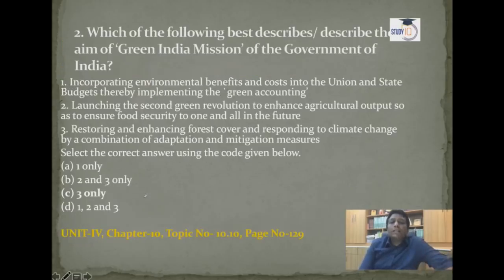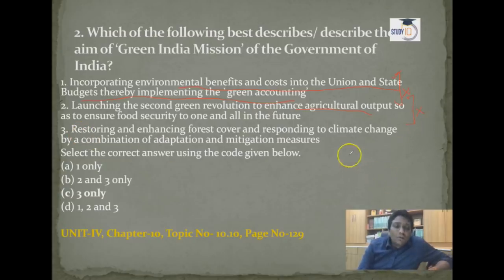So what is this? The first option: incorporating environmental benefits and costs into the union and state budgets, thereby implementing green accounting. No, guys, it is not about union and state budgets for implementing green accounting. This is absolutely wrong. Launching the second green revolution to enhance agriculture output. No, guys, that was also not the motive of the Green India Mission.